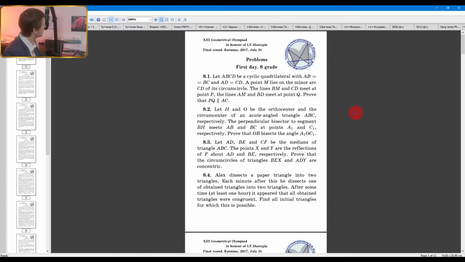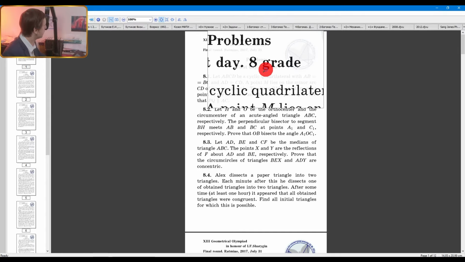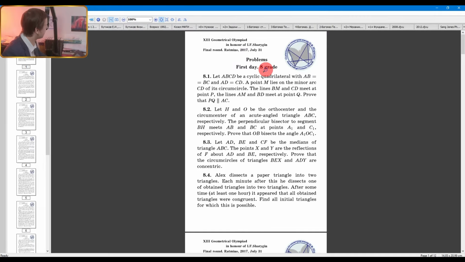Today we'll be going through some advanced geometry. However, the surprising fact will be that it is simply geometry for kids. You see, it's only for the 8th grade. But I bet that even if you are an adult, even if you have some relation to mathematics, maybe you graduated from some university, you have a degree, you won't be able to solve 8.3, for example, in some certain limited amount of time.